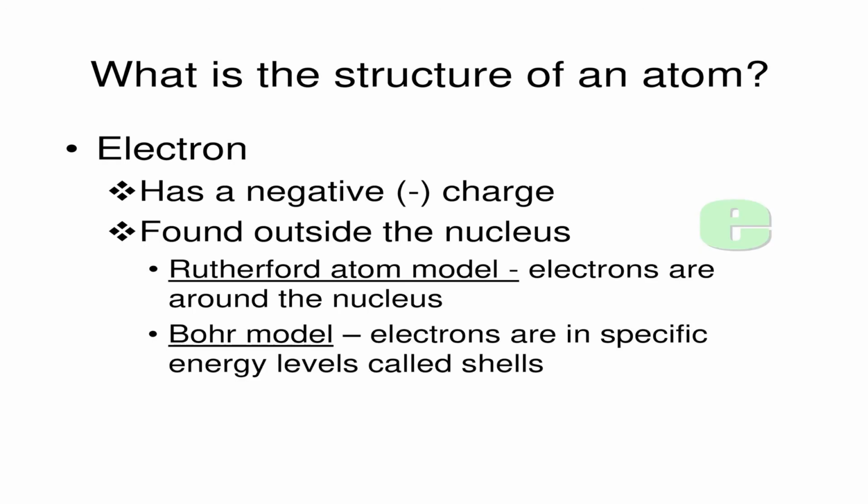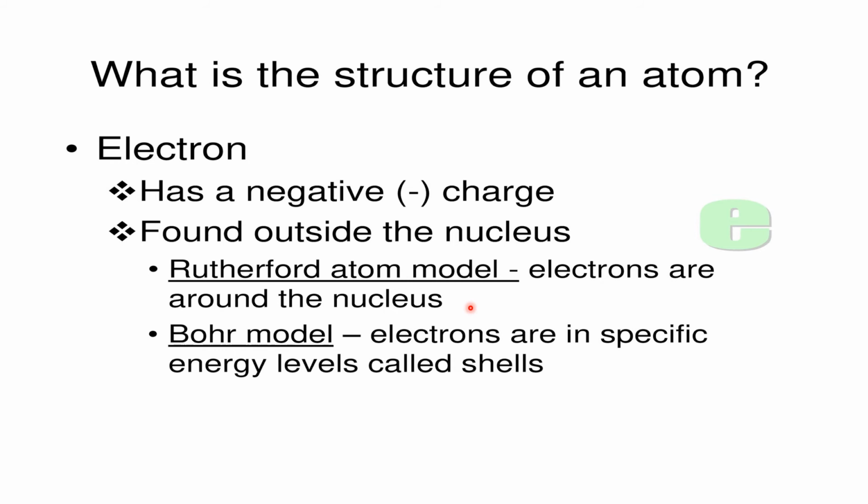The next is the electron. The electron is a negatively charged particle and it can be found outside the nucleus, which was proved by Rutherford's atomic model and Bohr's model. Bohr's model proved that electrons are in specific energy levels called shells. Rutherford's model proved that electrons are around the nucleus, anywhere around the nucleus.